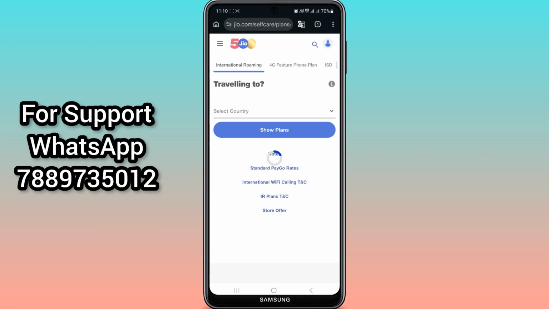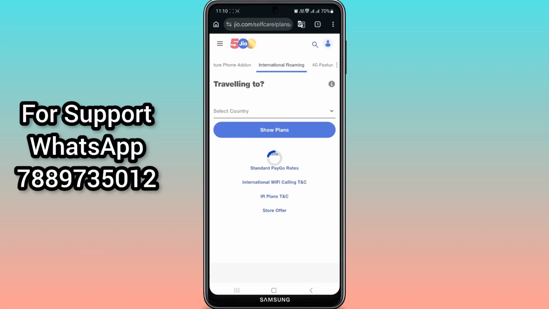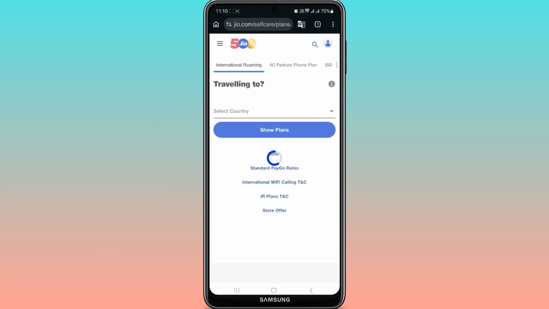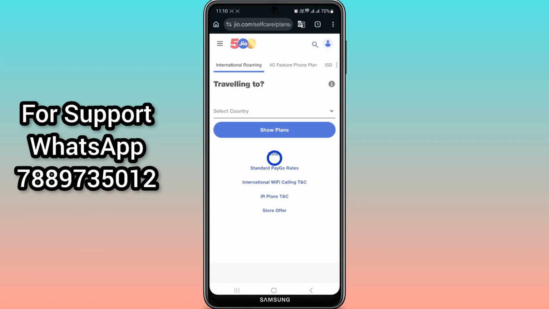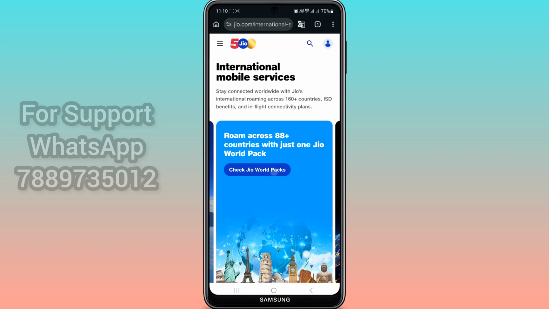Okay, so here it takes some time, so let me go back and open the link again, and here we go. I don't know why it's taking so much time. Well, let's open the second link. Here you go. Here you have to click on this, check Jio world packs. So I'm going to click here.